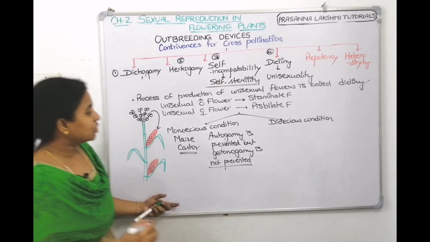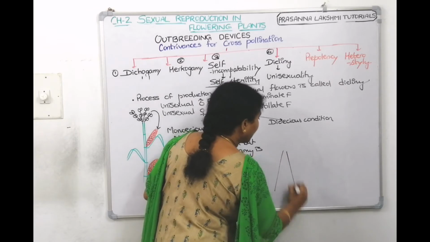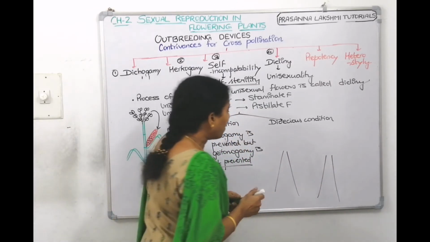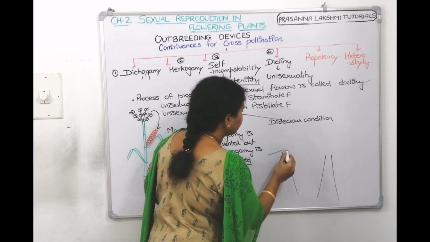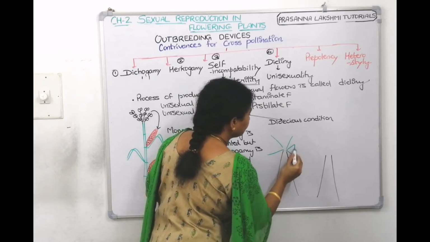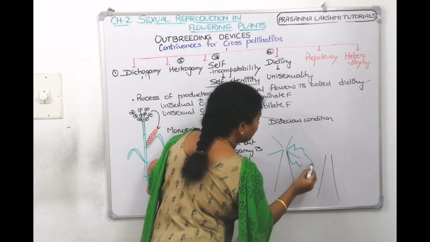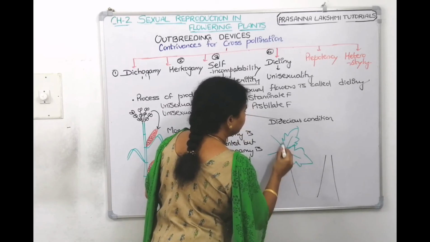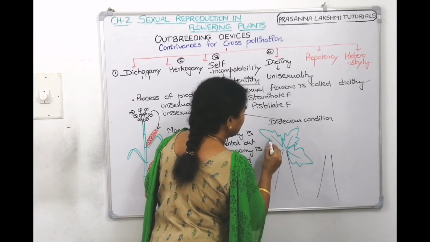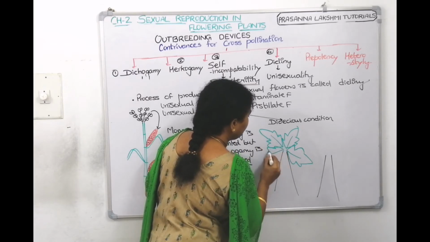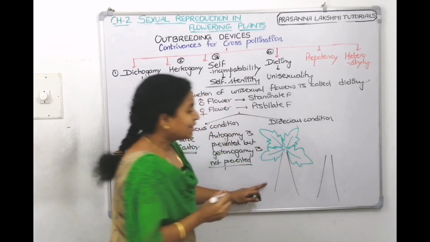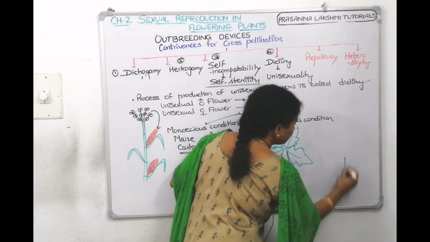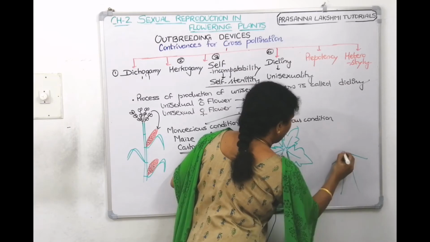Now, dioecious condition. If you have seen papaya plants, male papaya tree is separate. It has very big leaves, papaya, right? So, this is male papaya plant and this is female papaya plant.